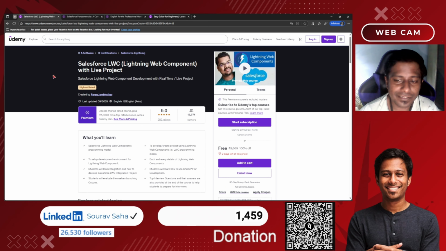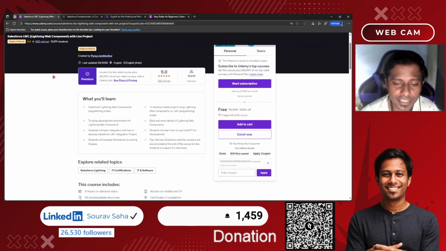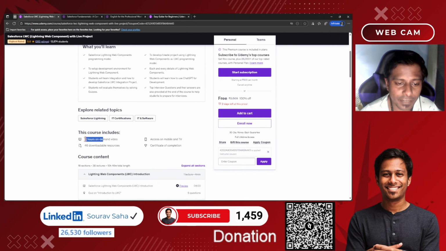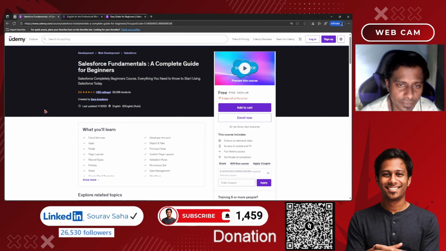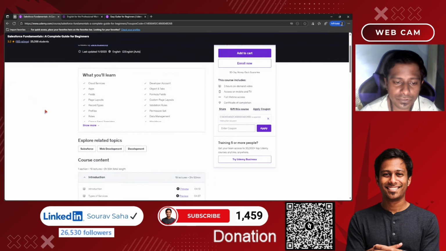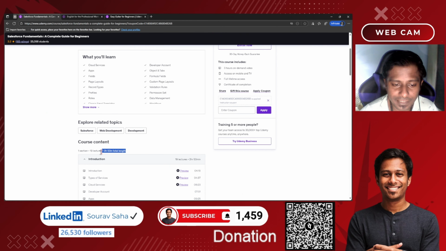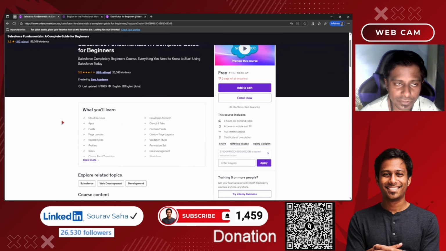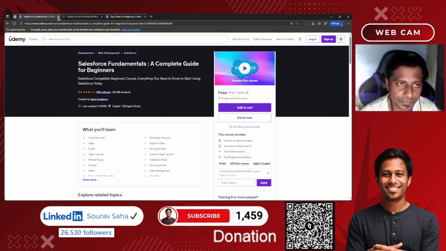Next, we have a highest rated course that's for free, Salesforce LWC Lightning Web Component with live project, where you will be learning Salesforce, and it includes 11 hours course time. If you are new to Salesforce, want to know about Salesforce, that's a fundamental course, how Salesforce works and etc. That includes 2.5, almost 3 hours course that will be best for you.